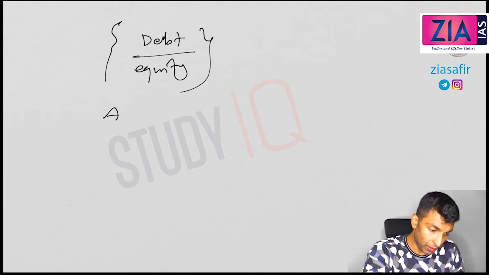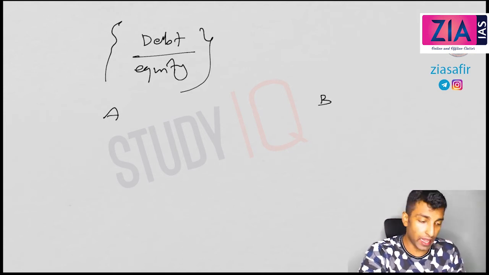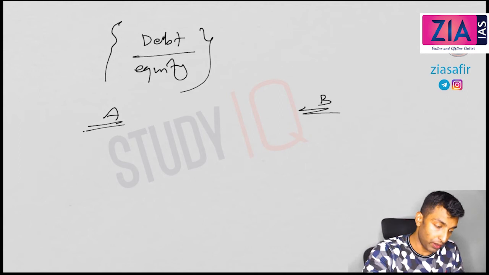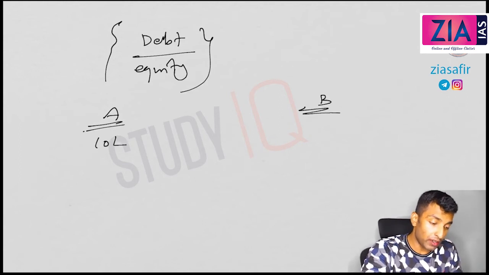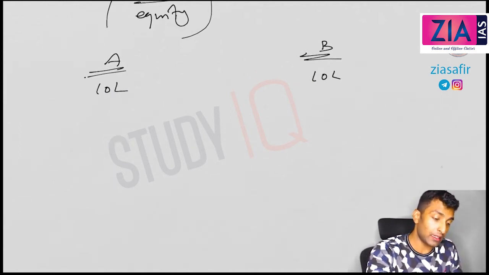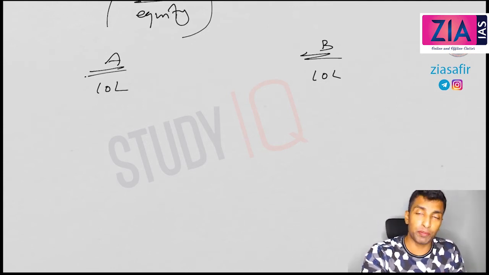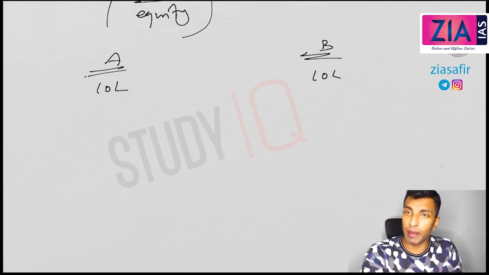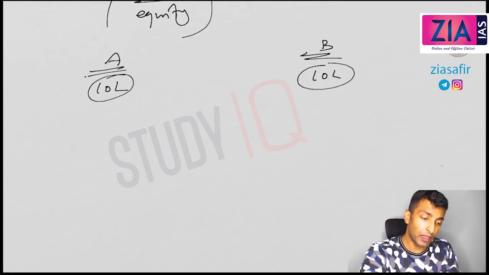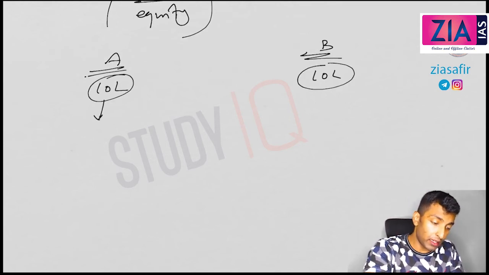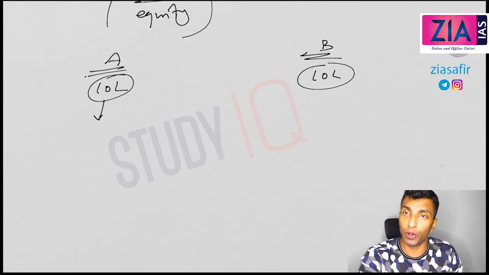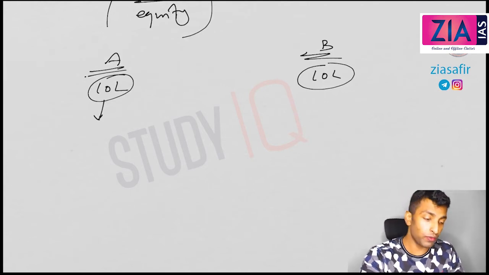Let's suppose there are two firms, firm A and firm B. Both companies invested 10 lakh and started a business. Same business, same way it is functioning, same expenses, same outcome, because the investment is the same. But in this company, the entire 10 lakh is equity. There is no loan, there is no debt, full equity.